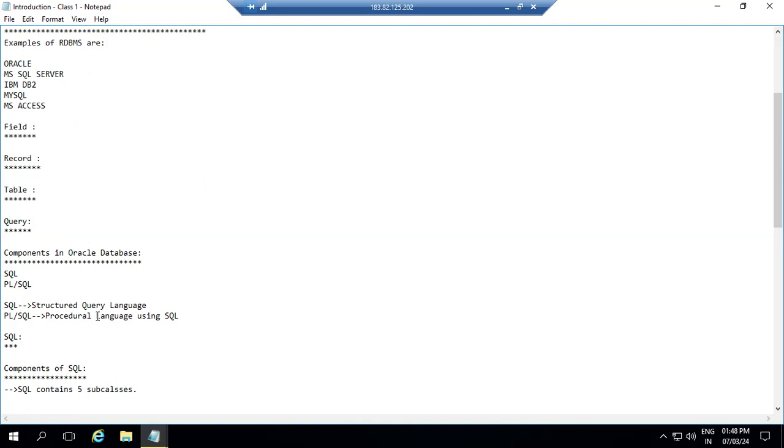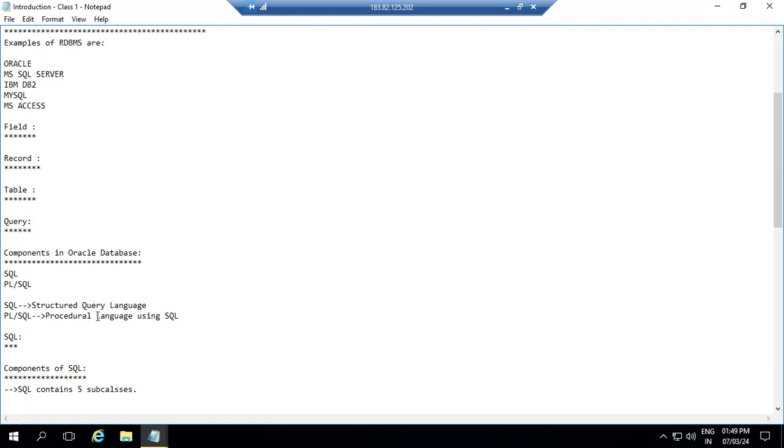Column, yes. Field is the column in a table. As I told, why are we taking a column? We are going to work under the RDBMS only, that is the relational database management system. So our database is in the form of tables. A table contains rows and columns. So we are taking the field. A field is nothing but, in a table, each column is called a field. A field holds individual values.